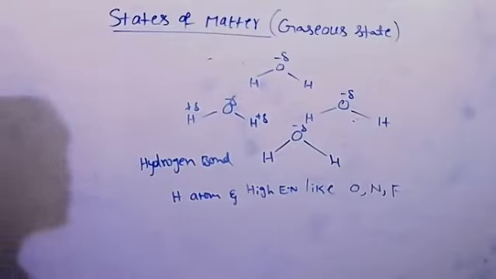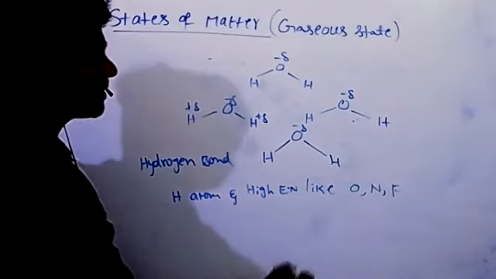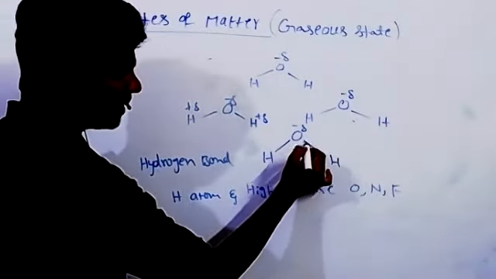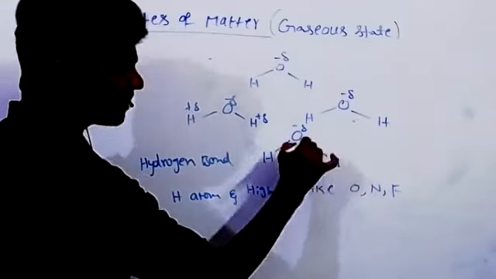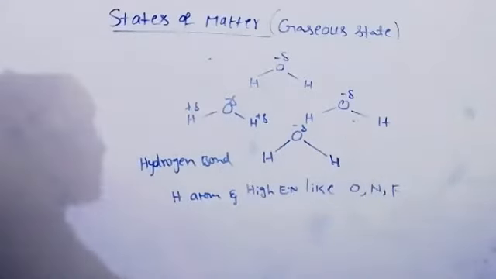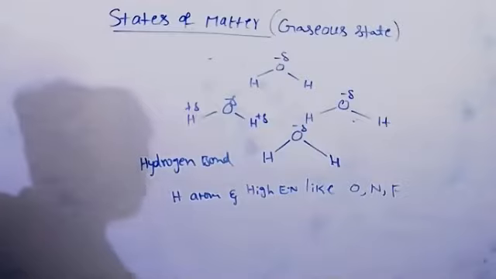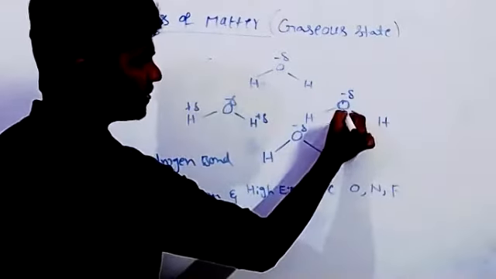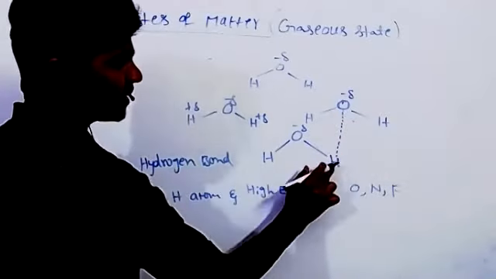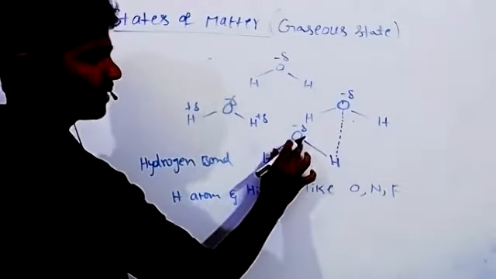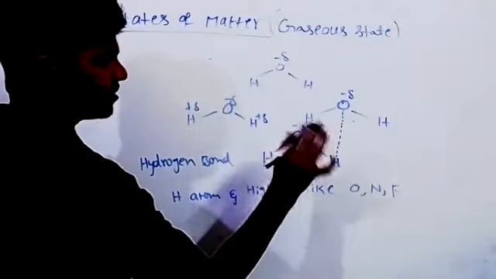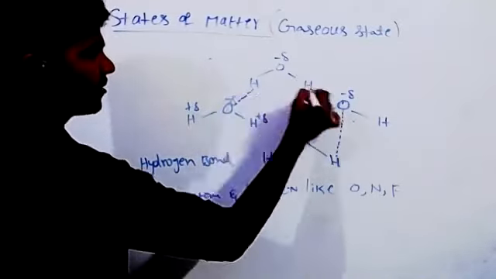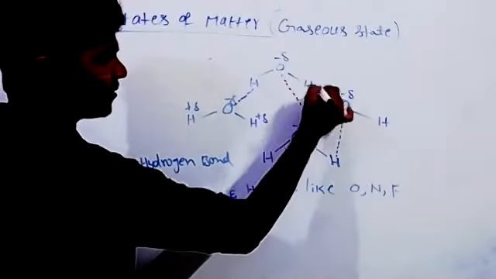The definition is the interaction between a highly electronegative element and a hydrogen atom that also must be attached to another highly electronegative element. So here, the highly electronegative element oxygen and a hydrogen atom. This hydrogen also must be attached to another electronegative element. So between hydrogen and hydrogen is not hydrogen bonding. Hydrogen and a highly electronegative element, this.